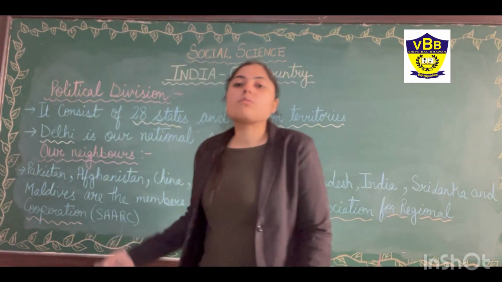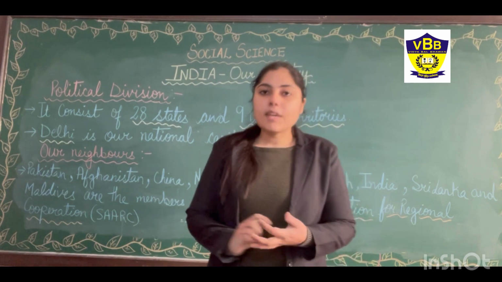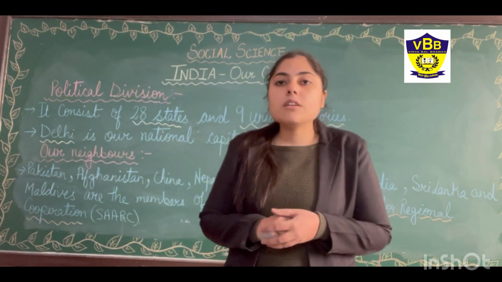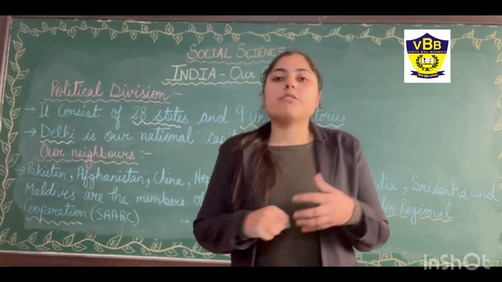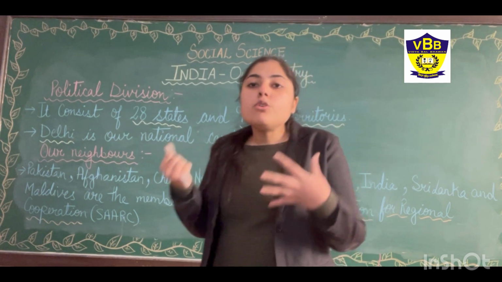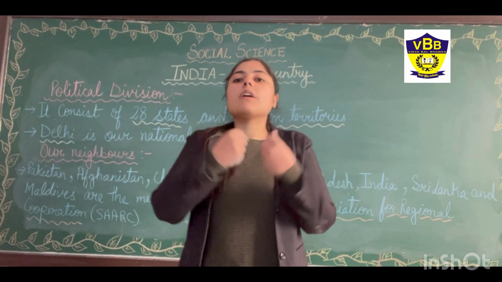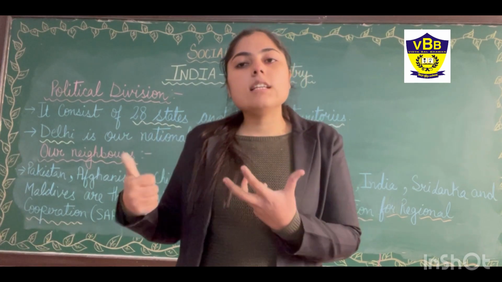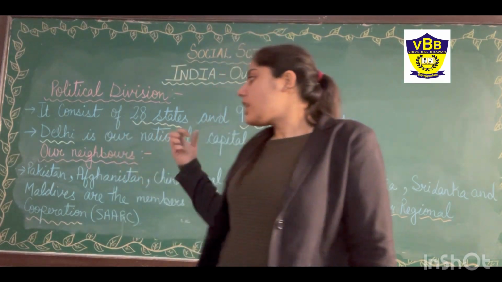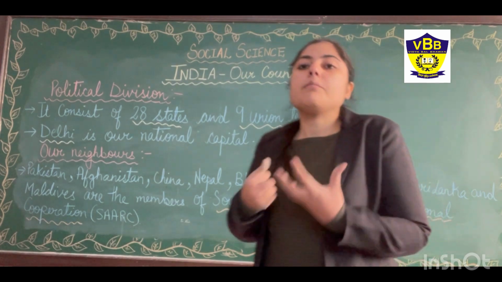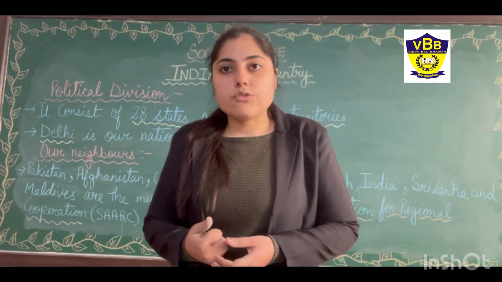What does this group mean? They created one group for the welfare of the people to improve their lifestyle. So if there is some need in any country, this group helps that country.